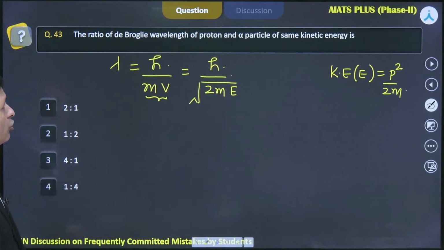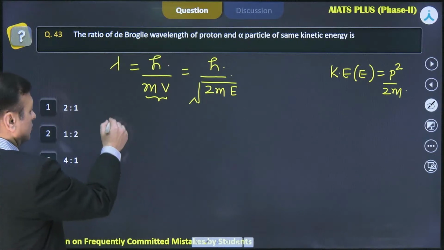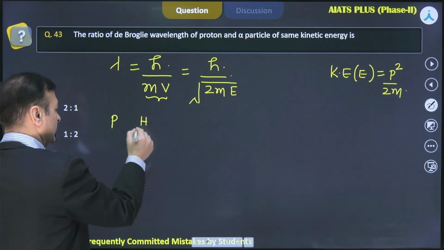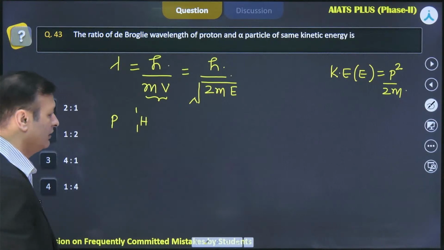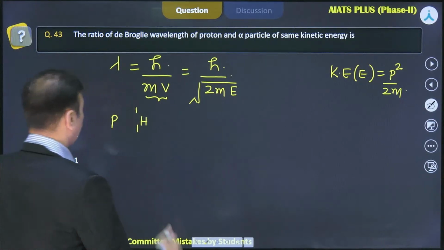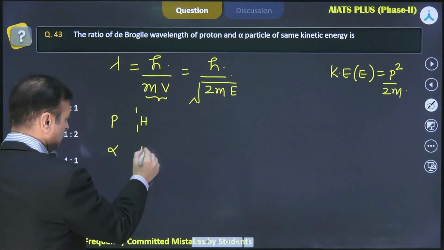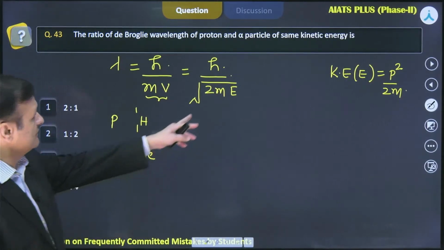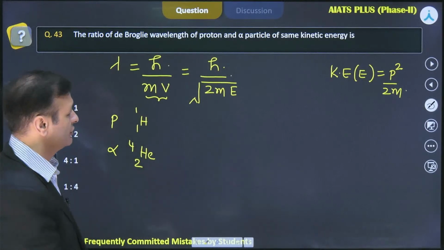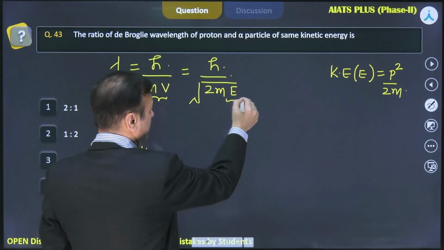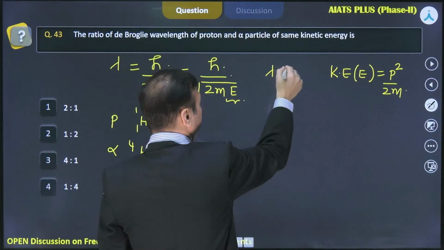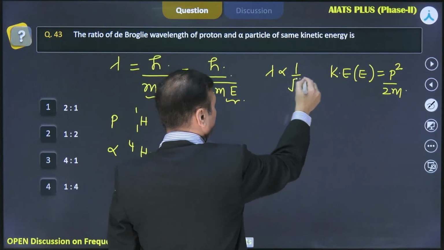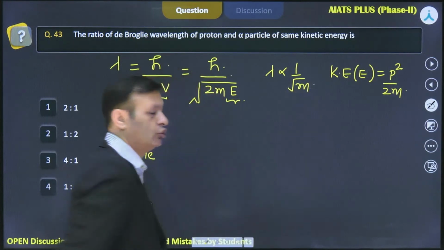So it says de Broglie wavelength of proton. So proton is basically hydrogen atom H11 and an alpha particle, which is your helium nucleus. So it says they have the same kinetic energy. So this E is the same. So shall I say this de Broglie wavelength is inversely proportional to root of m?